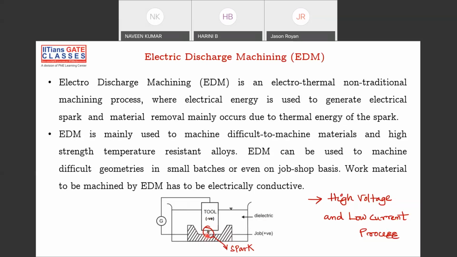Because of that dielectric breakdown, a spark is ignited for a momentary time, very momentary, a very small amount of time. The spark is created with a huge amount of temperature. The temperatures will be around 10,000.